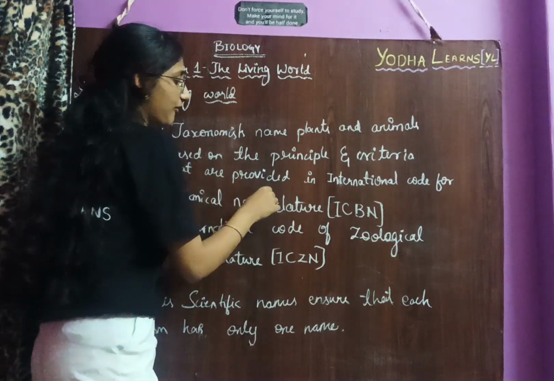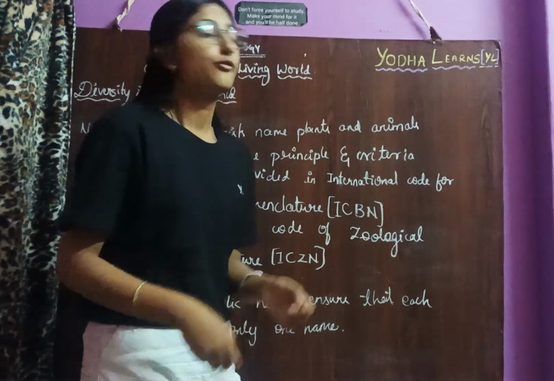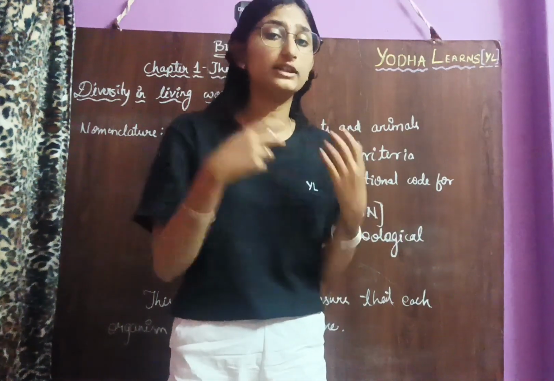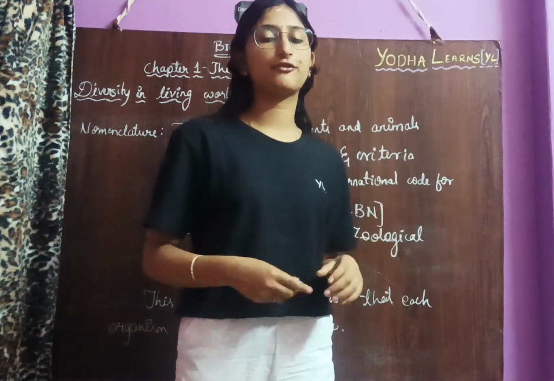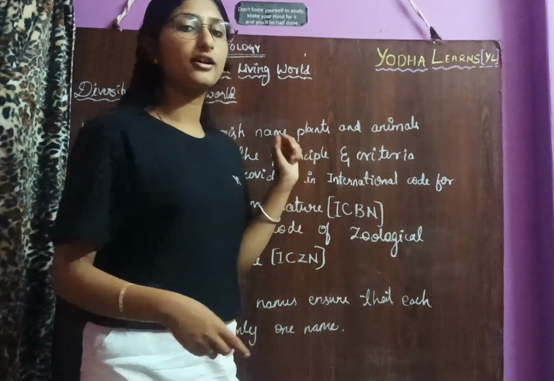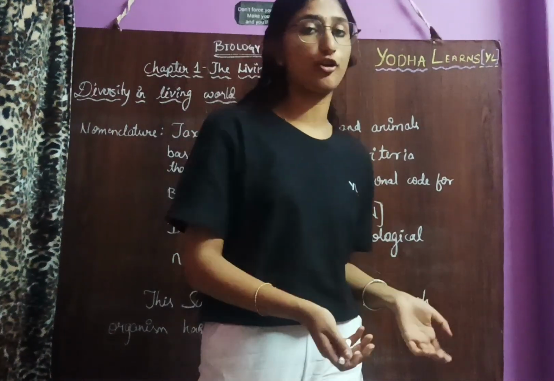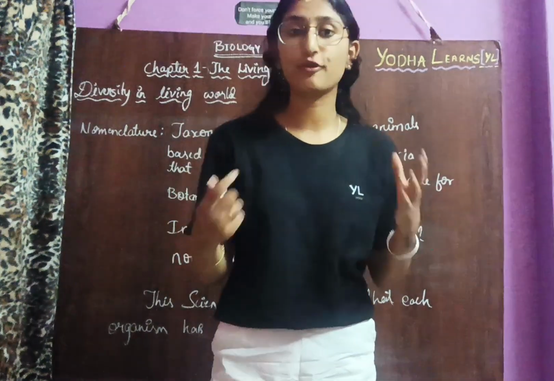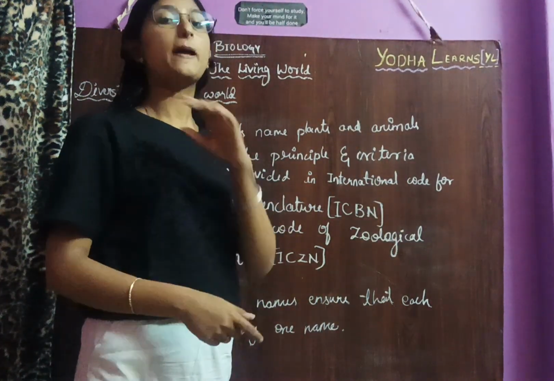Whichever plants the scientists identify and want to name, first they need to provide the characteristics and documents to the International Code for Botanical Nomenclature. If they give the documents, then only can they name the organism. This is the process of nomenclature for plants.